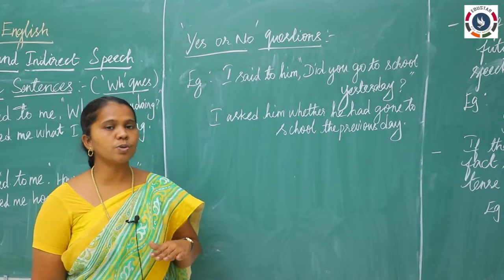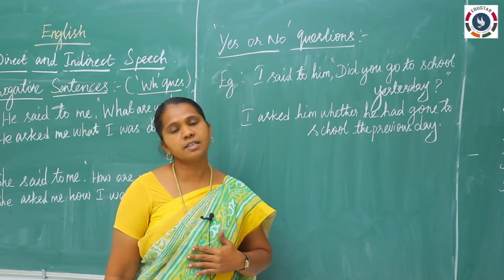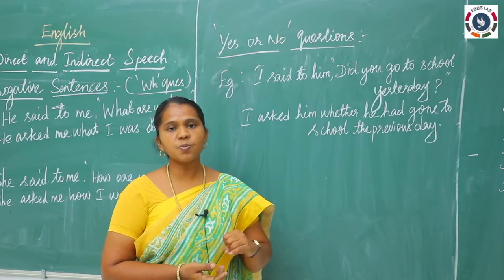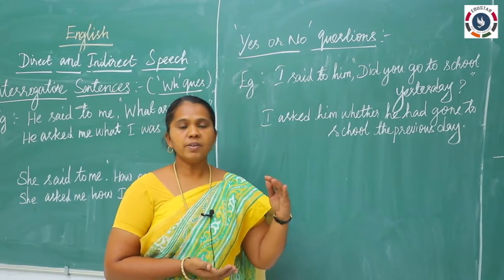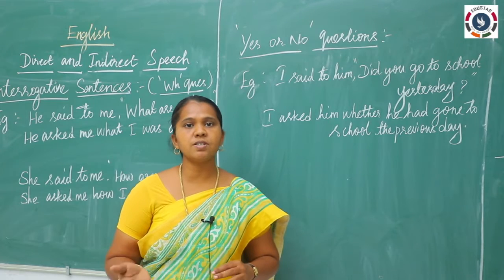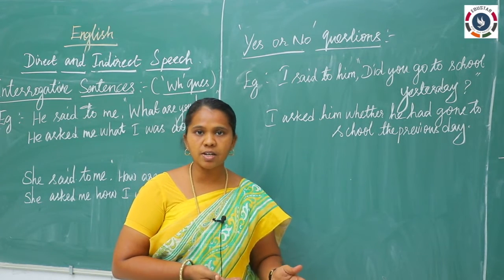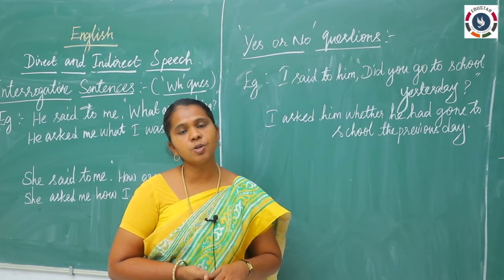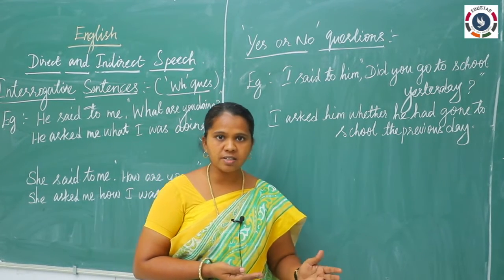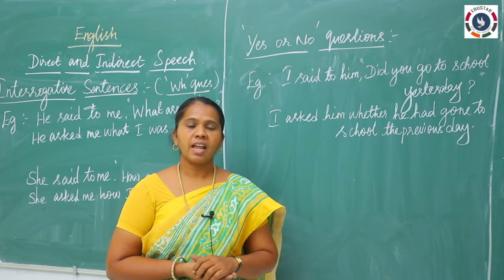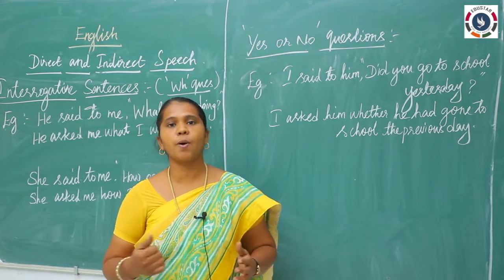I hope you understood this class, and let us recollect whatever we studied in this class. So first we studied changes in tenses. If it is given in the present tense, you will change it into past tense. If it is given in present continuous, then you will change that into past continuous. If it is given in present perfect, past perfect, and if it is given in past perfect, there is no tense change.